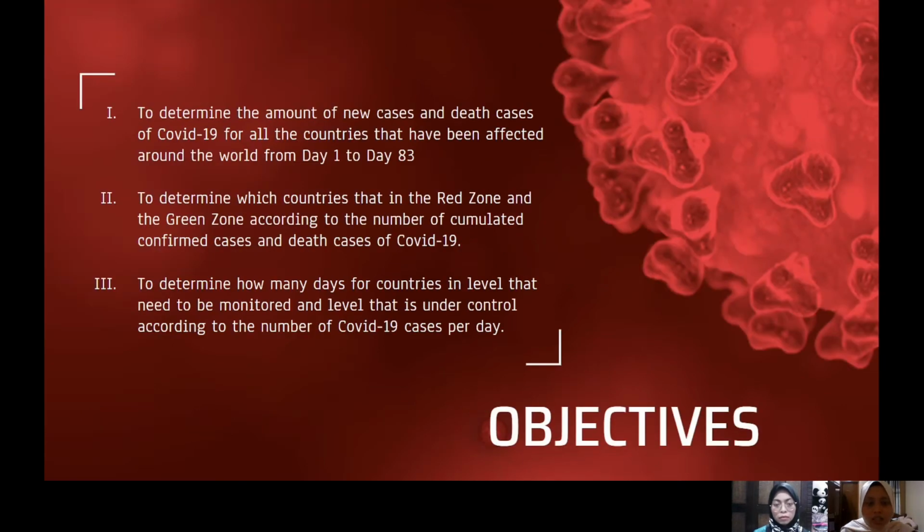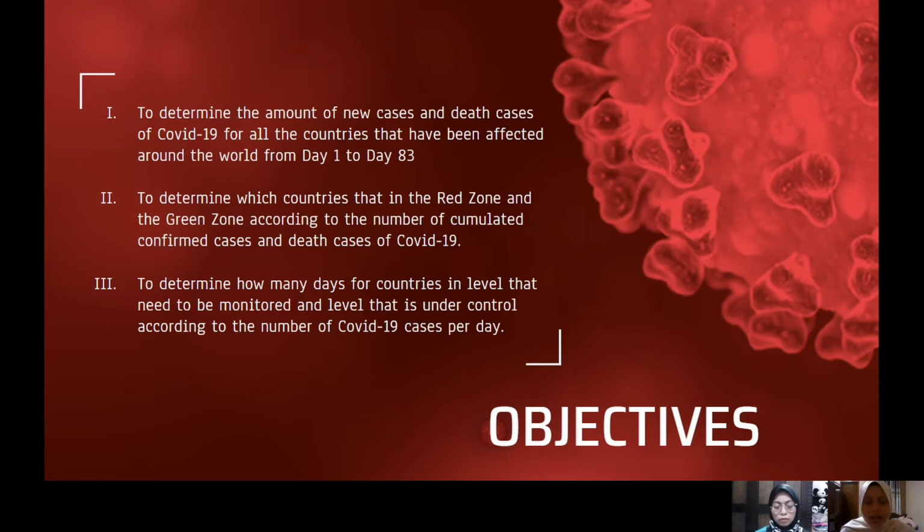Next is the objective of this study. The first one is to determine the number of new cases and death cases of COVID-19 for all the countries that have been affected around the world from day 1 to day 83. We are not focusing on until today, but only from day 1 until day 83. Next is to determine which countries are in the red zone and the green zone according to the number of cumulative confirmed cases and death cases of COVID-19.